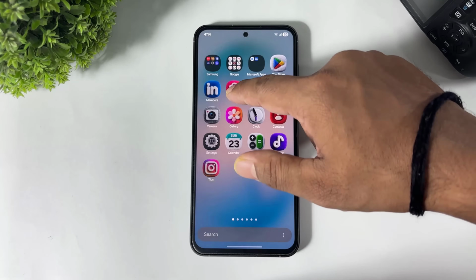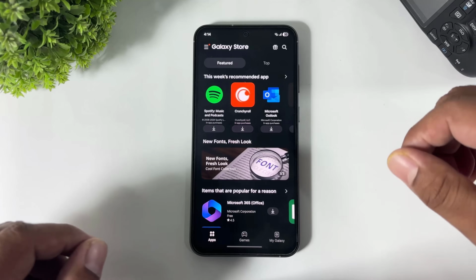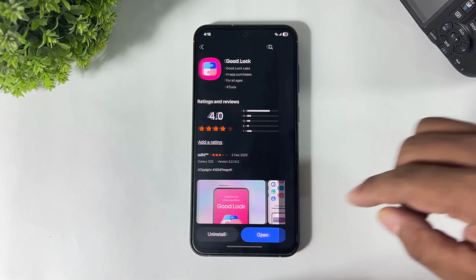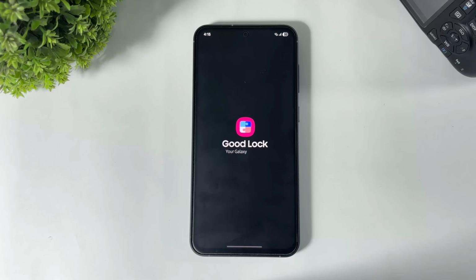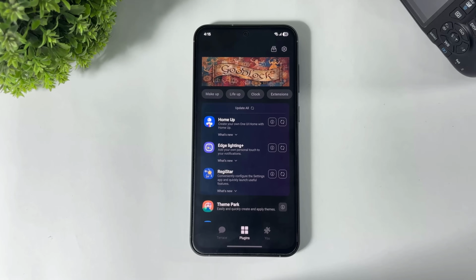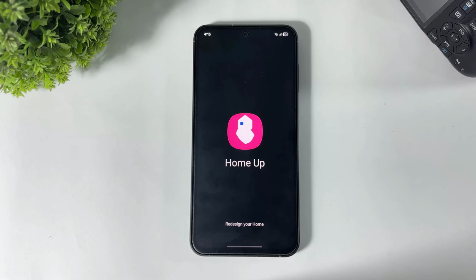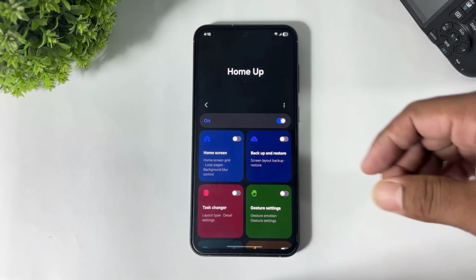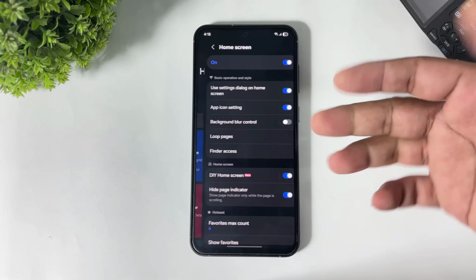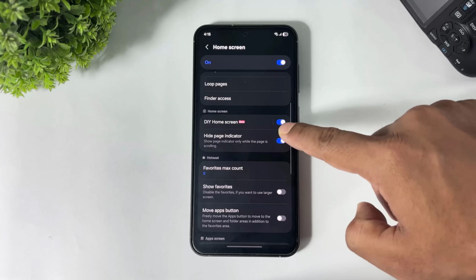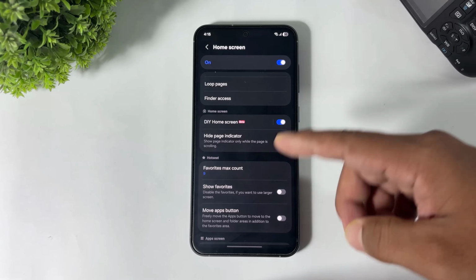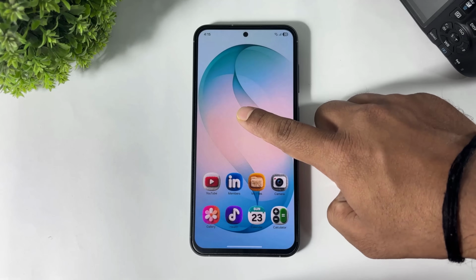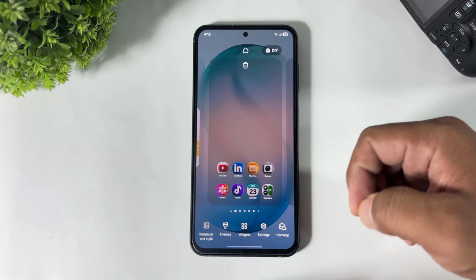First go to Galaxy Store and download Good Lock. Simply tap and open. Home Up plugin. Turn on Home Up and also turn on home screen option. And remember, turn on DIY home screen. After turning on all these options, now first tap and go to widget.